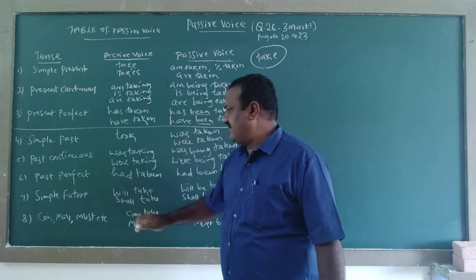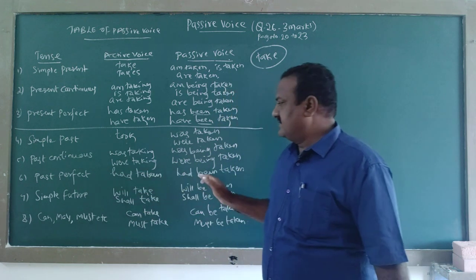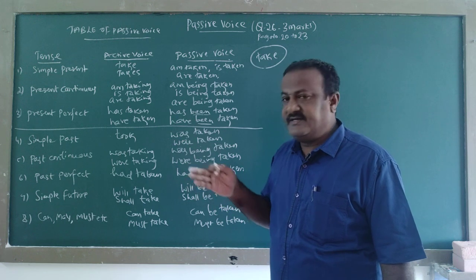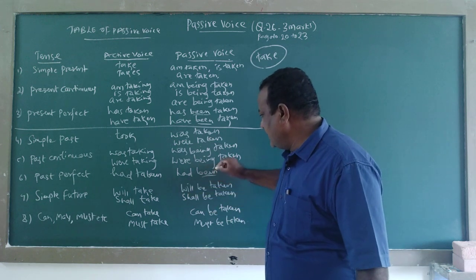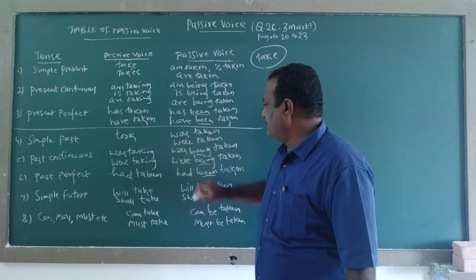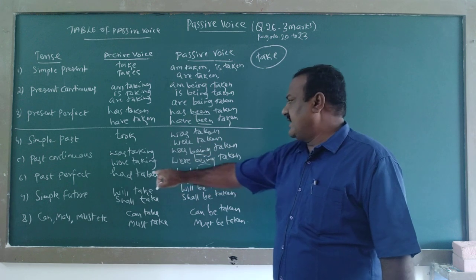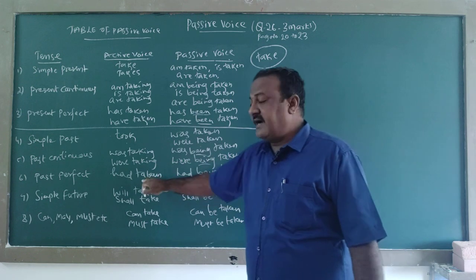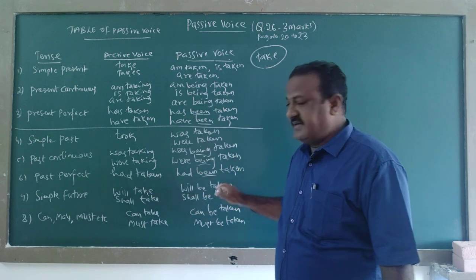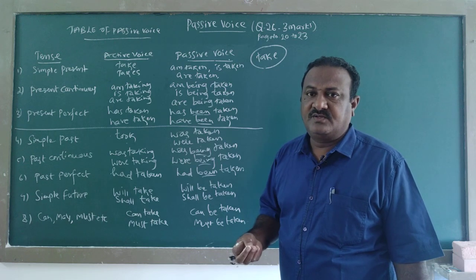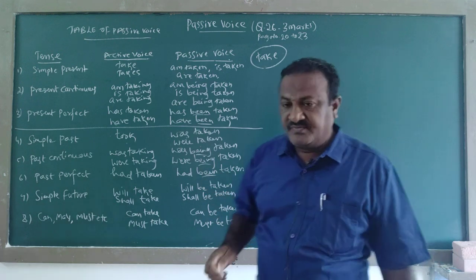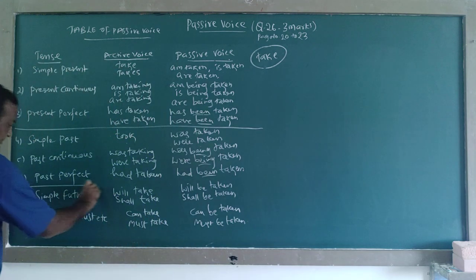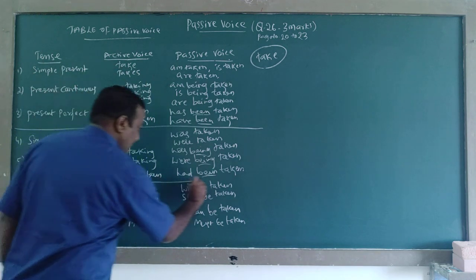Then past perfect: had taken. See, past perfect here: had taken becomes had been taken. Were taking becomes were being taken, had taken becomes had been taken. So, like this you have to remember.